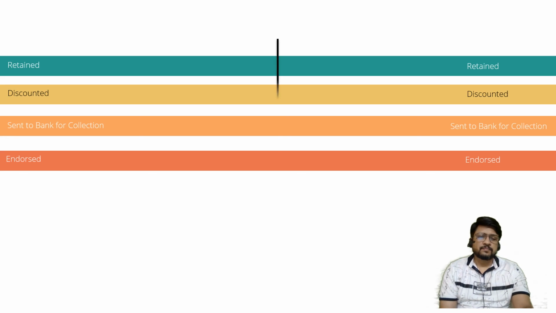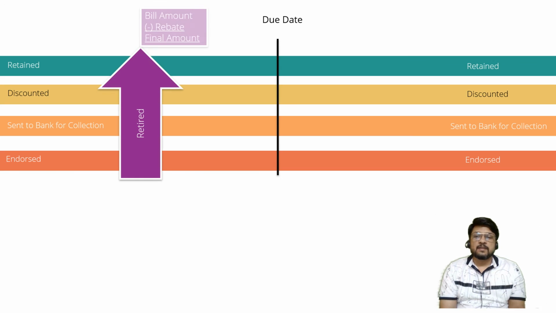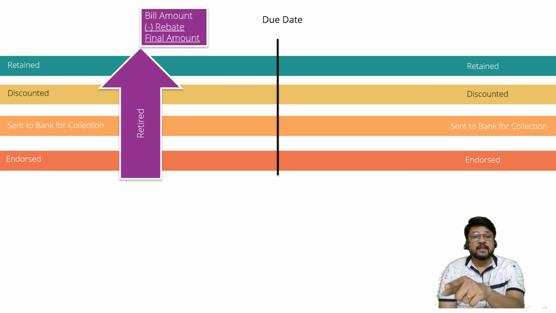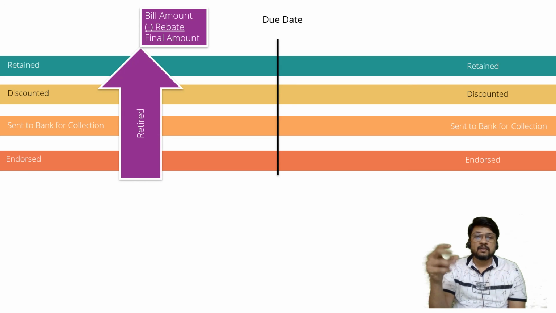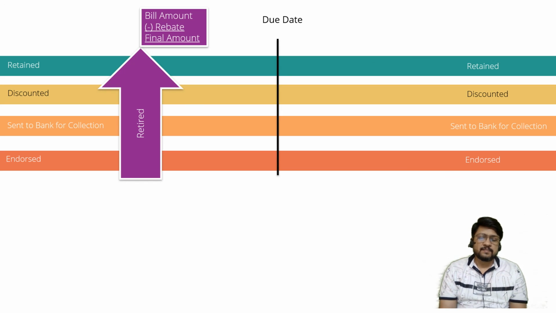Okay, and then there is a due date. So if it is honored before the due date, in that case it is called as retired. In that case you are going to get a discount. This discount is called as rebate. So bill amount minus rebate is equal to final amount, which will have to be paid by you. Remaining amount is your discount.